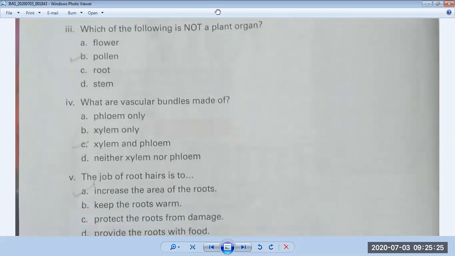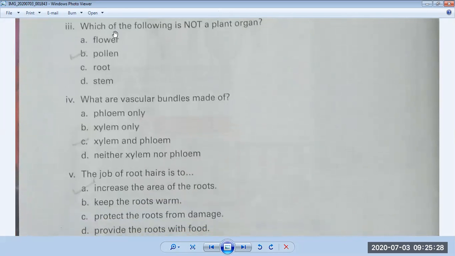Question number 3. Which of the following is not a plant organ? We also study in the book that flower, root, stem, bud, leaves, these are the organs of our plant. Now we will see which is not. When students do the question, they always ignore the option which says not. They always keep in mind which is a part of a plant. Because of that, this is a very easy question, but they always get it wrong. So look at which options are given.